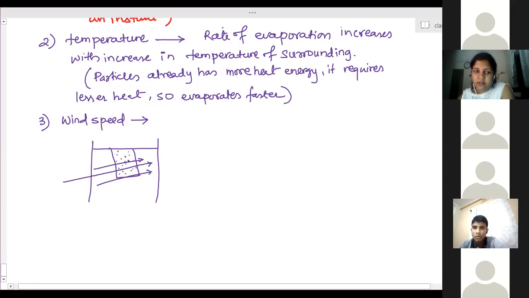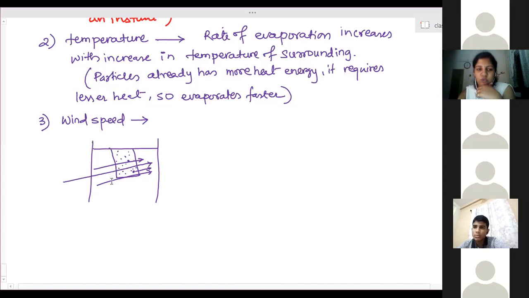Then the particles will move with the wind. The particles easily move with the speed of the wind, due to the speed of the air particles. So these water particles will also be dragged away with it. The particles which are already loosened up on the surface due to evaporation, what happened now? Particles on the surface already have heat energy. Now the force of attraction they have somewhat overcome.